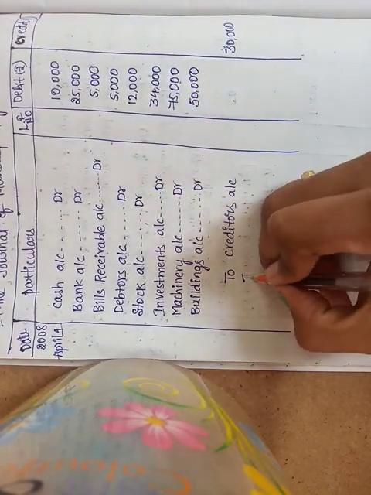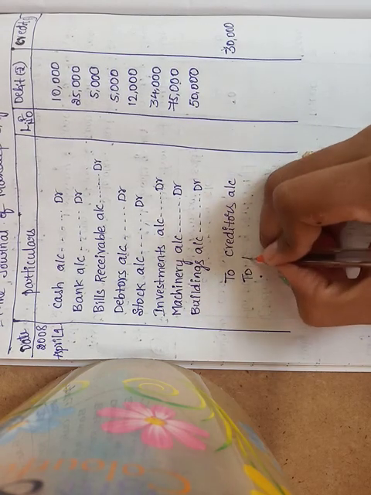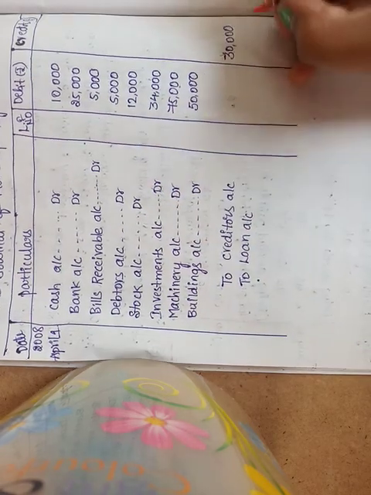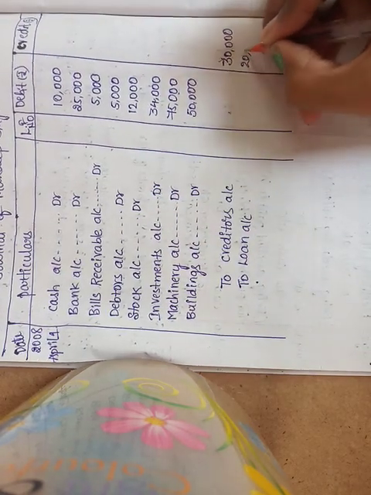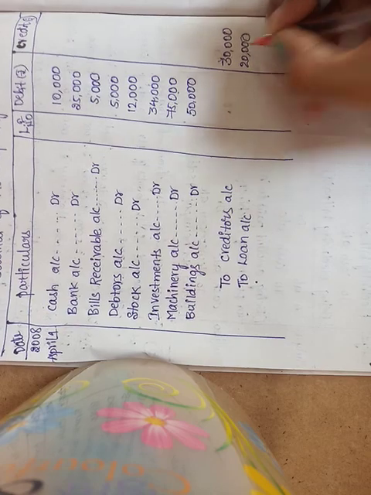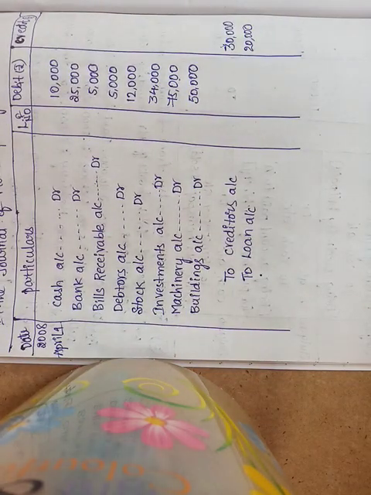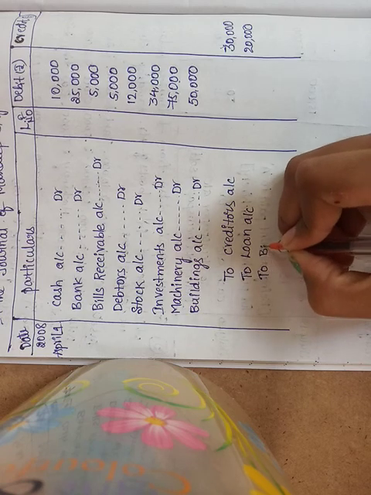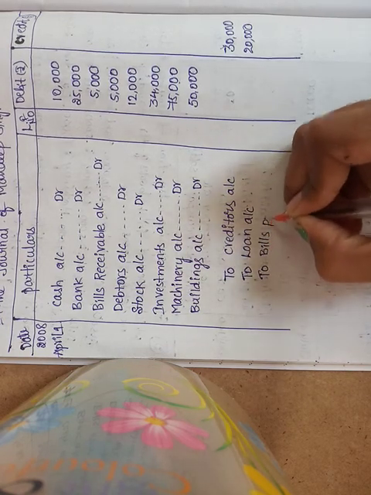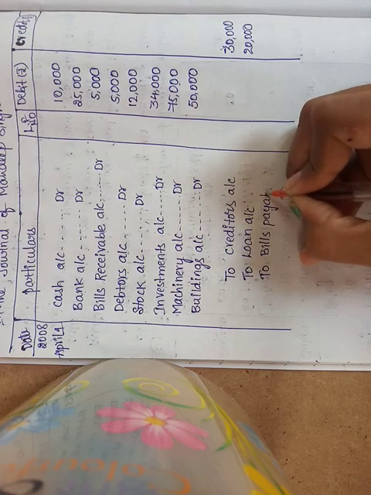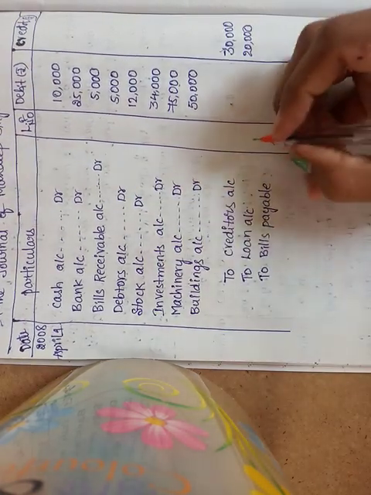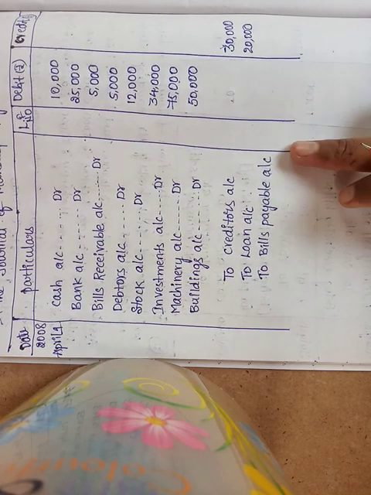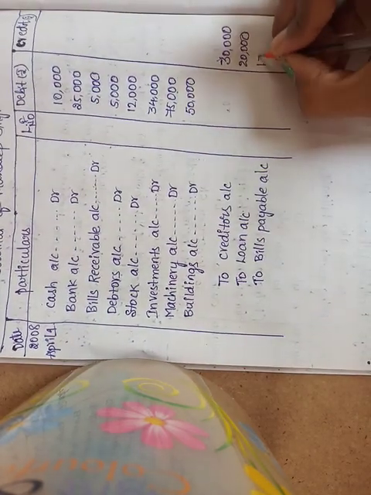Next is to loan account, 20,000. Next is to bills payable account, the amount is 13,000.